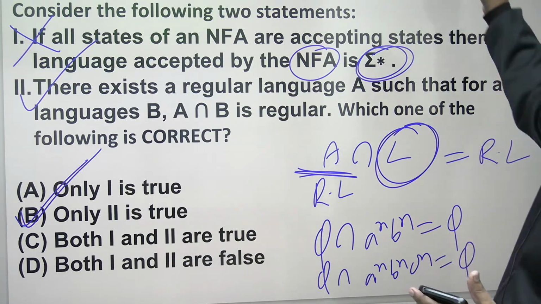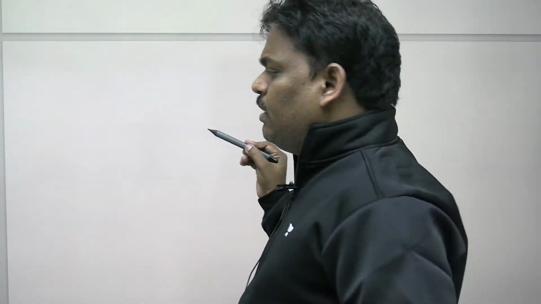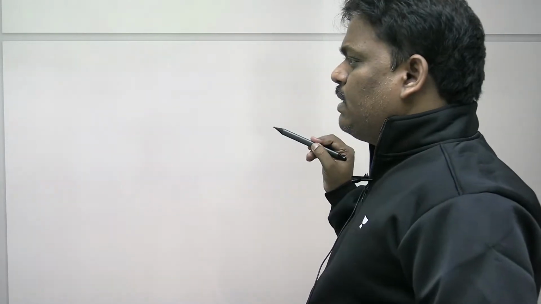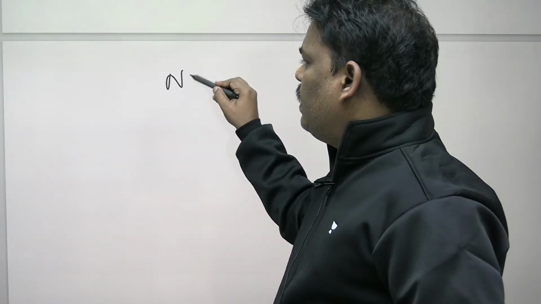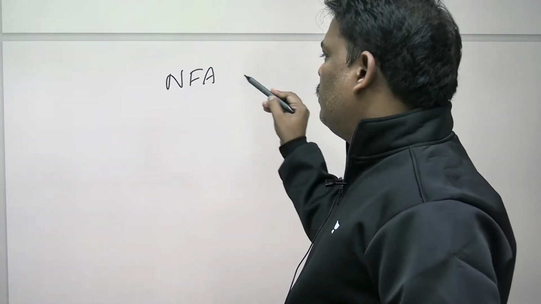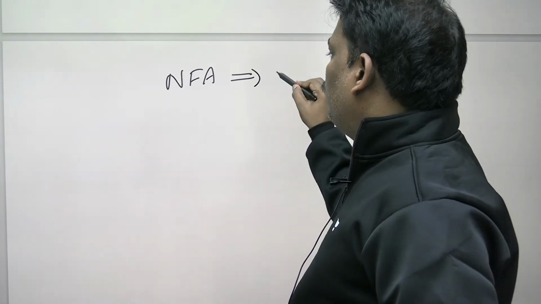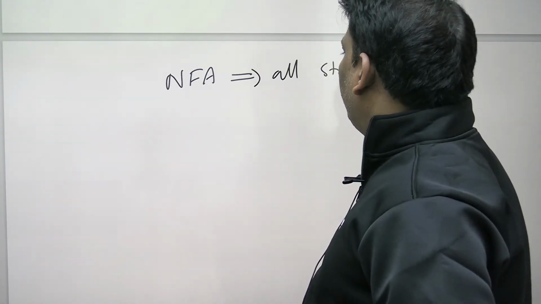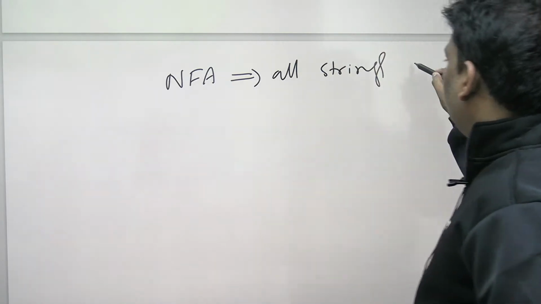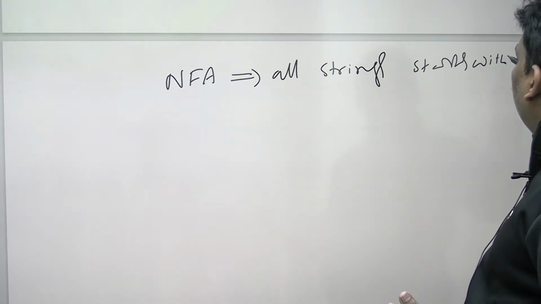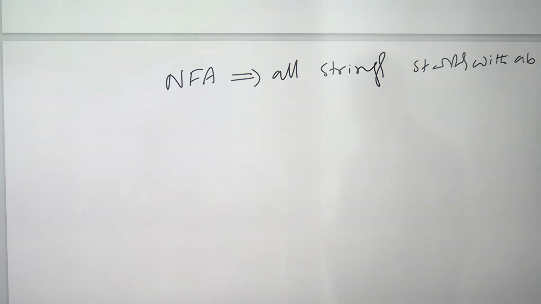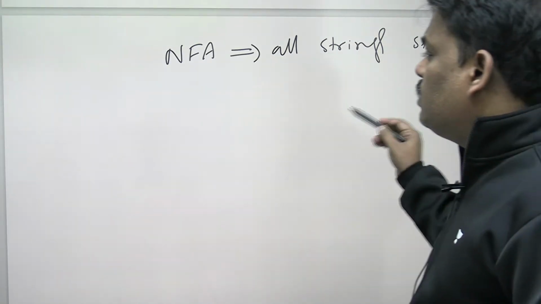Someone is saying, please explain the first statement. Can you help me now? Everyone listen. See this correctly. NFA: I am constructing an NFA for all strings that start with AB.